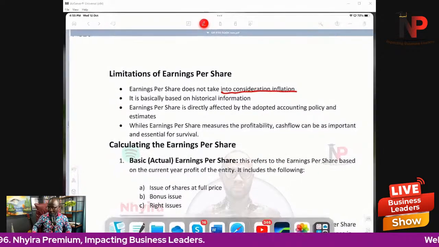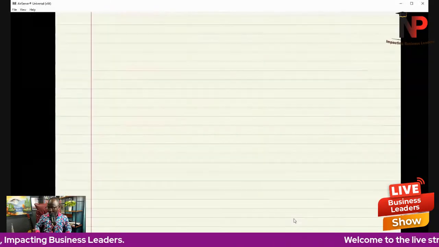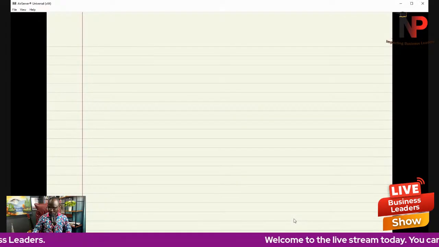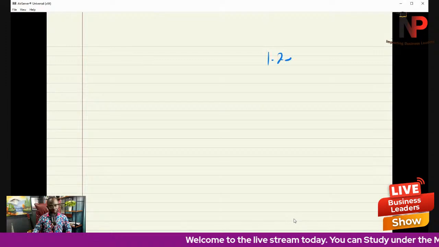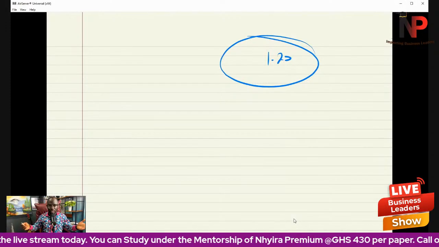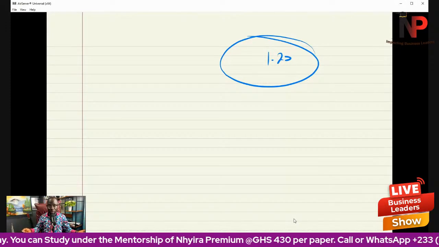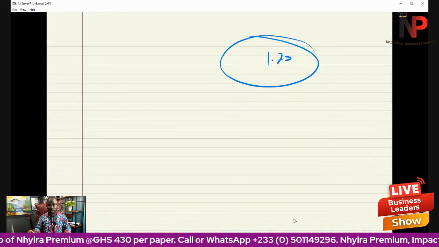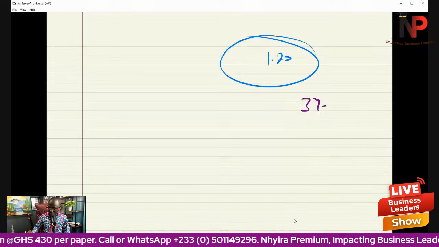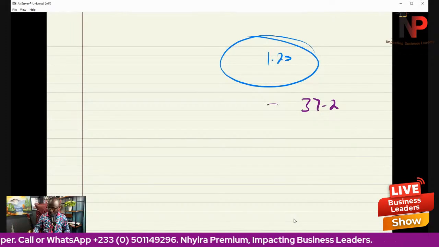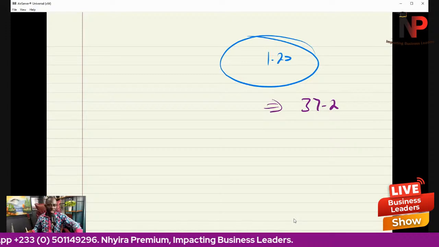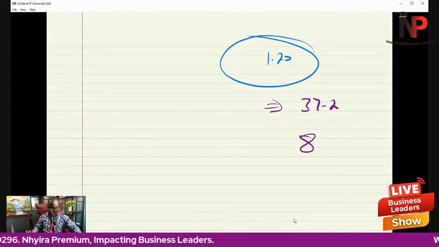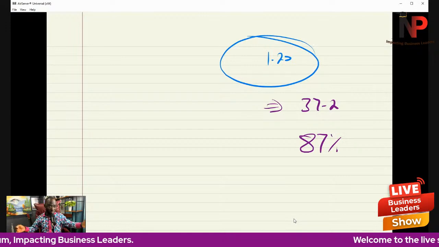So let's say you calculate the earnings per share of a company and you said, oh, the earnings per share is, let's say, $1.20. You've calculated it, but you didn't consider inflation. For instance, if you're in Ghana, it depends on whose information you are picking. If you are looking at the Ghana Statistical Service, then the inflation of Ghana is 37 point maybe 2. But if you're looking at other indicators, they're pegging the inflation rate of Ghana at around 87%.